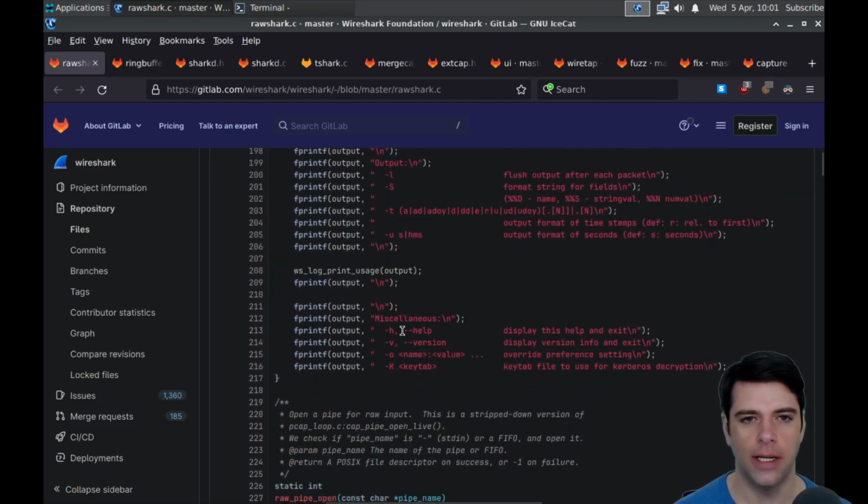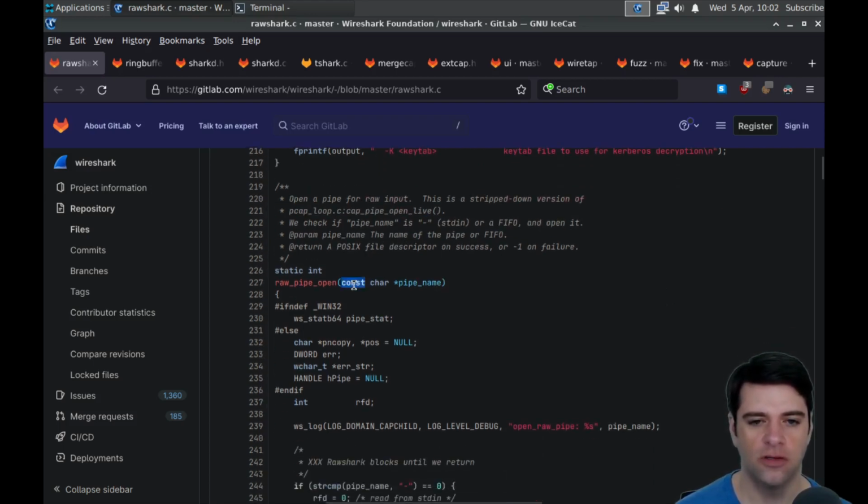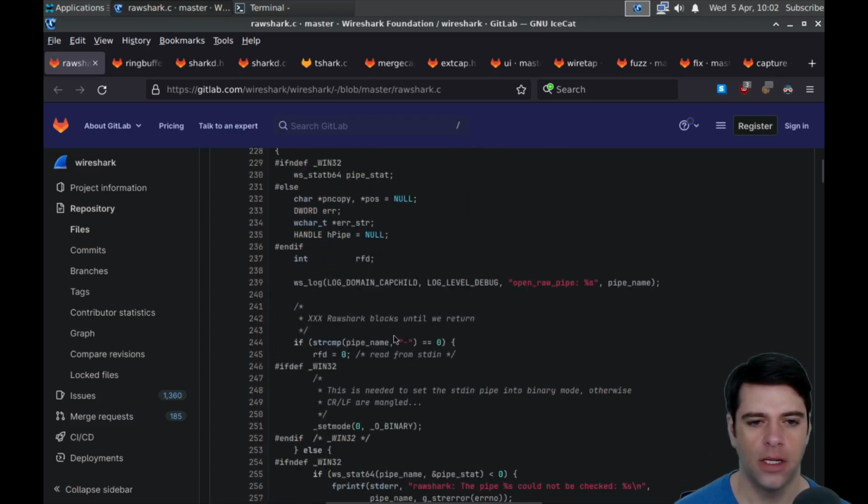Like if you call Wireshark and ask for help, it'll print that thing. And then open a pipe for raw input. This is a stripped down version of pcap loop.c cap pipe open live. So there's a stripped down version of some pcap function. We check if pipe name is hyphen, I guess, standard in or a FIFO, and open it. And we're passing in the name of the pipe or FIFO and a POSIX file descriptor on success or -1 on failure.